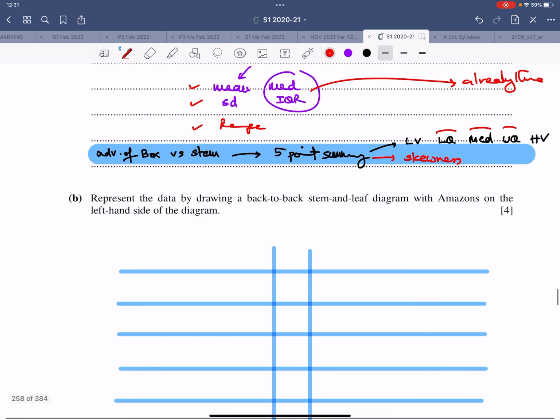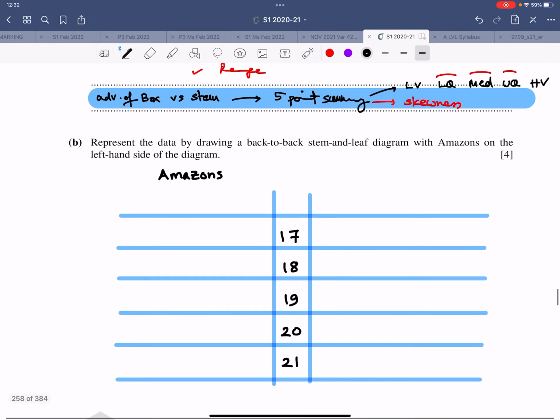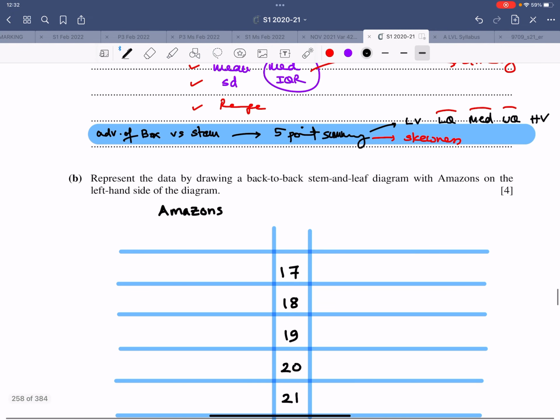So the very first thing that I'll write over here is 17, 18, 19, 20 and 21. Left hand side is the Amazons and the right hand side is the Giants.